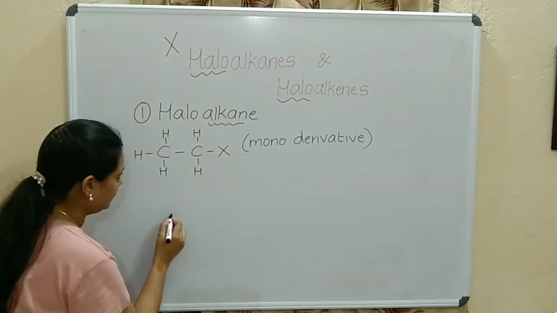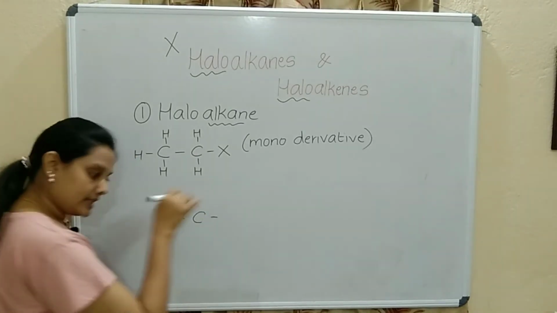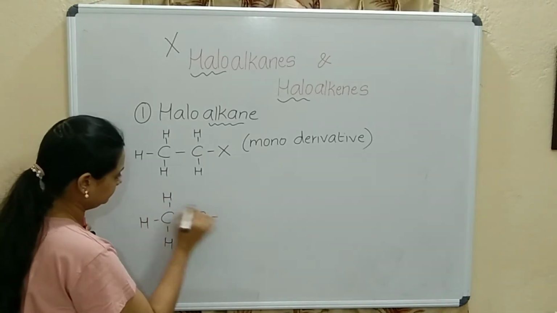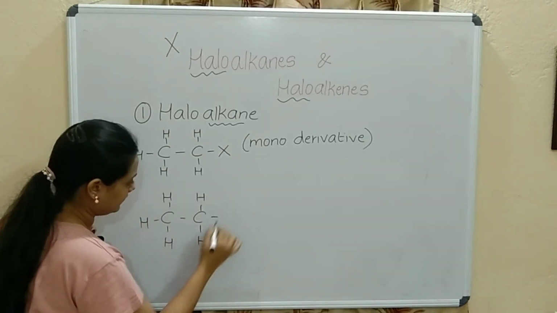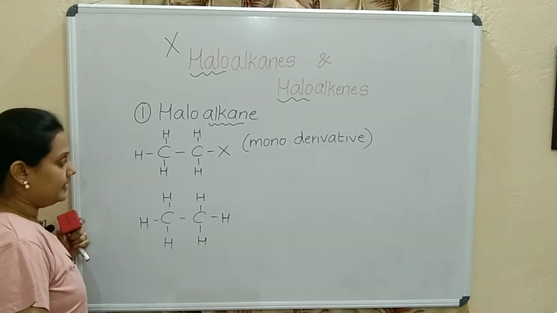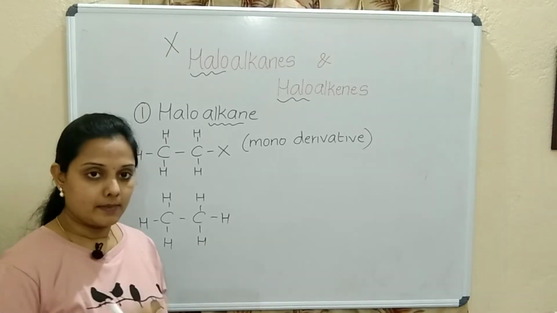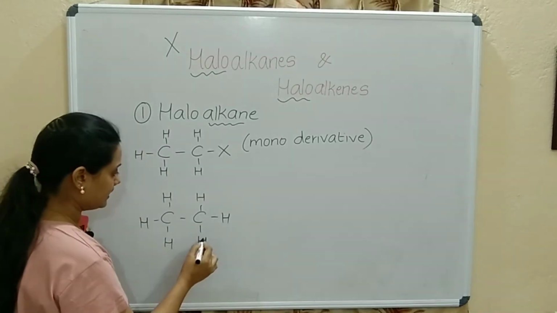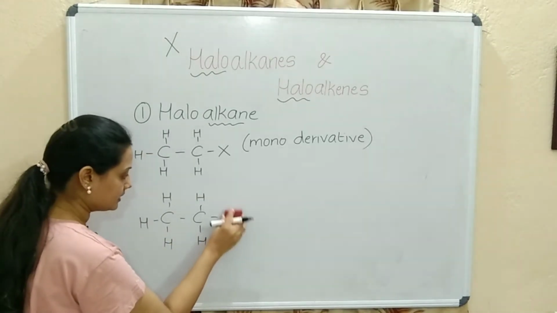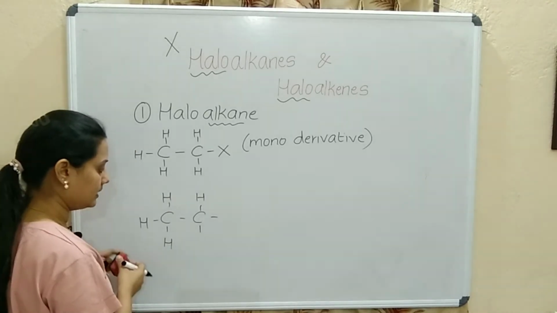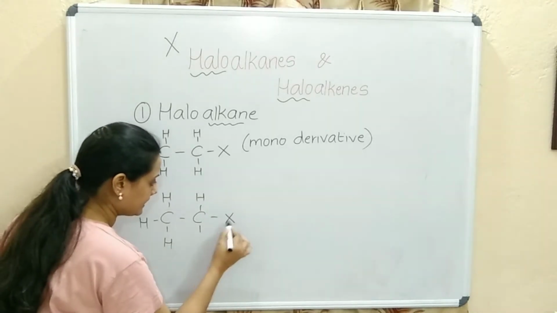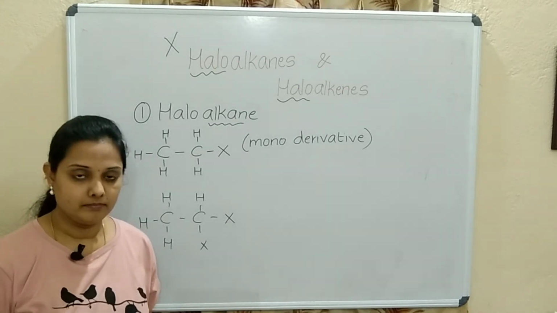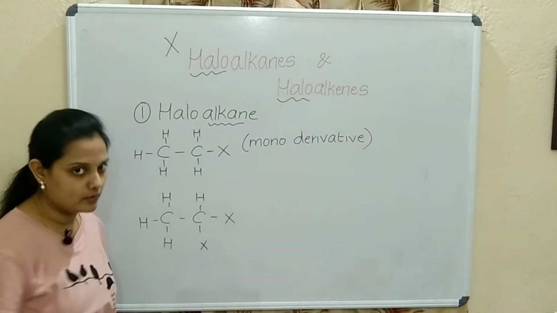Again the same example, ethane. Now I will substitute 2 hydrogens with 2 halogens. I'll remove any 2 of the hydrogens, this hydrogen and this hydrogen, and I'll write here X and X. The halogens can be the same.